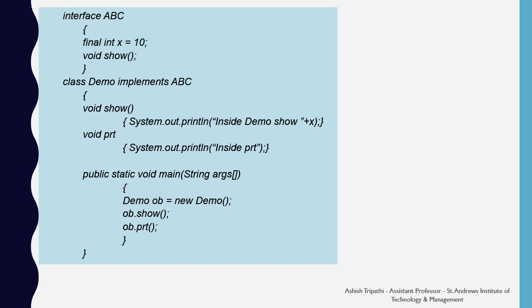Inside the demo, we should be defining the abstract method of ABC. So we are defining the show method. Inside the show method, I have just printed a line inside demo show. We have also created a concrete method in the demo class, that is PRT. We are just printing a line. So in the main function, when I am creating an object of the class demo, that is OB, and I am calling the show method, then the basic structure of show is being taken from interface ABC, and the definition of the show method is being taken from the demo class. I can also call the PRT method of the demo class.